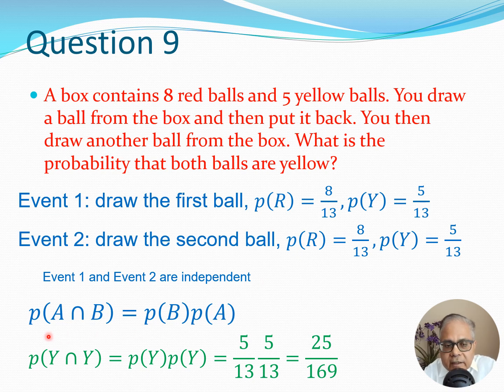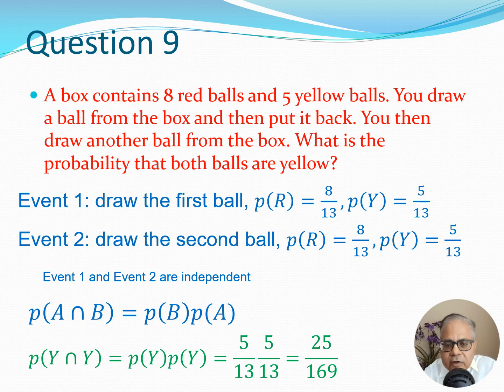So we can use the formula P(A intersection B) is P(B) times P(A), and in this case we are simply interested in the case where both the balls are yellow. So P(Y intersection Y) would be P(Y) times P(Y), that is 5 by 13 times 5 by 13, and that would give me 25 by 169. So this was a problem which is relatively easy.